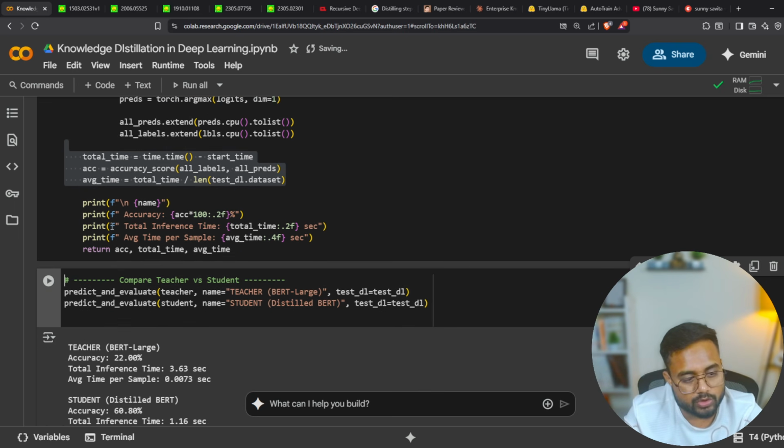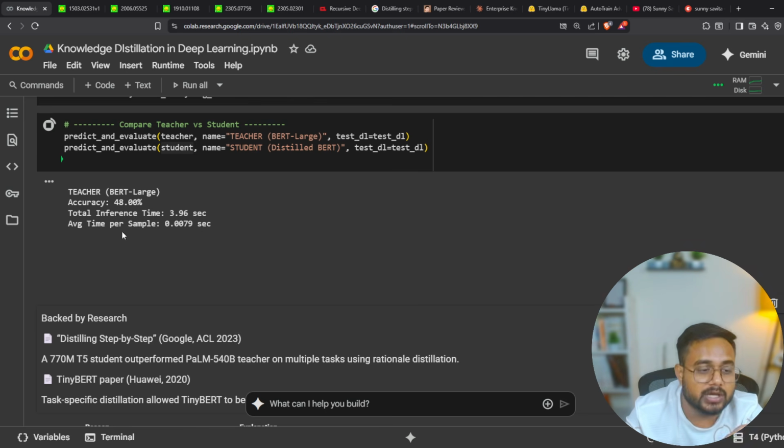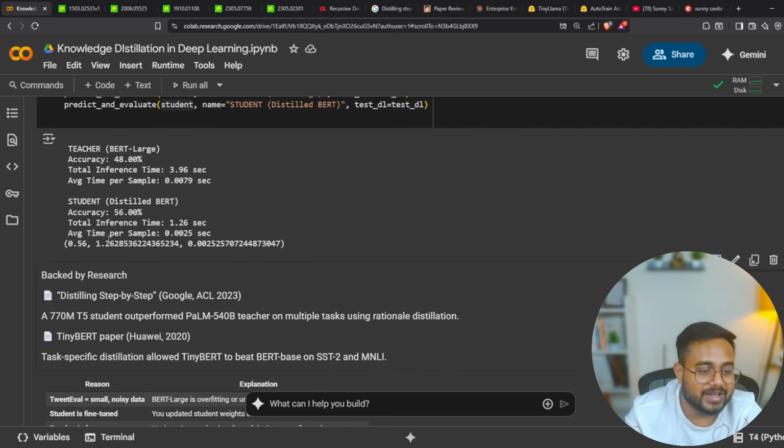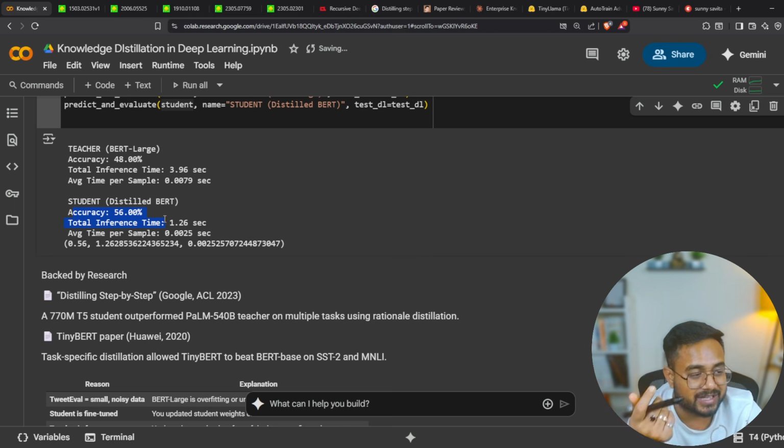So here what I'm doing, guys, I'm going to execute it. After that, I'm passing this teacher model as well as the student model. And once I execute it, you will be able to see the time each model is taking, and the accuracy as well. So here you can see the DistilBERT accuracy is coming more than the BERT model, and BERT is taking around 3.96 seconds, while DistilBERT is taking 1.26 seconds. It is a very small time, right, and it is also giving me a good accuracy.